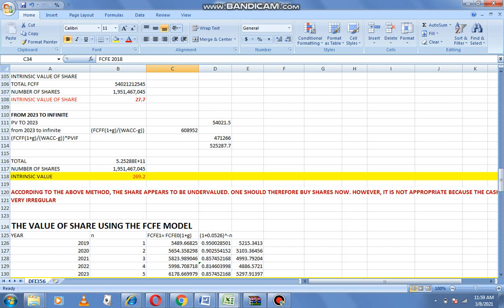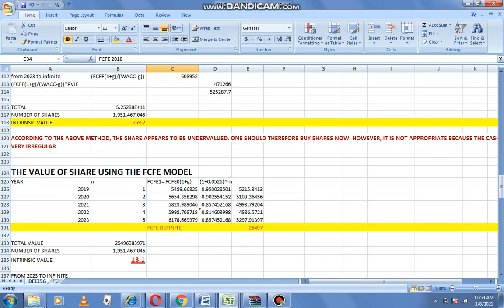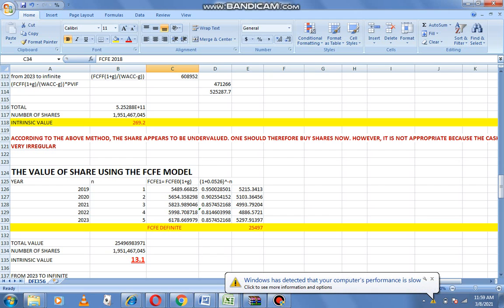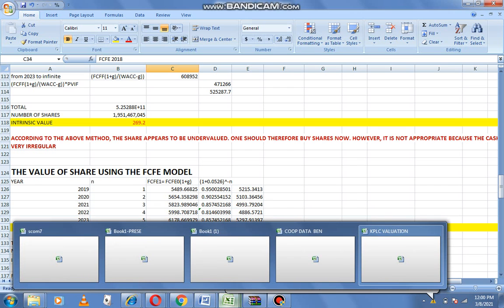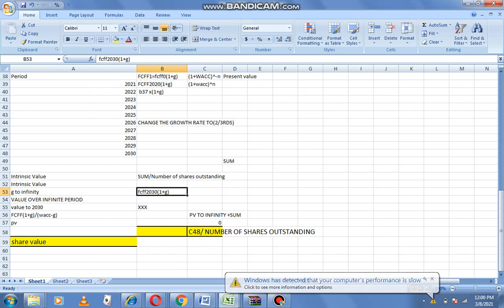So here, let me just show you what has been done. You can see here they grew it to 5 years, but for us we are going to do it to 10 years because these things are easy. We can do them to 10 years and then to infinity, and then you make your conclusions. Here he has said, according to the above method, the shares appeared to be undervalued. One should therefore buy shares now. However, it is not appropriate because the cash flows were very irregular, according to the company they were working with. So you just make your own conclusions. Basically that's how we do it, as simple as 1 2 3 ABCD.